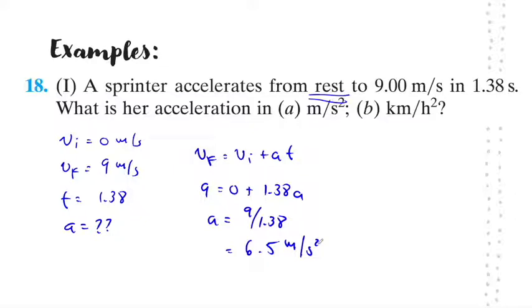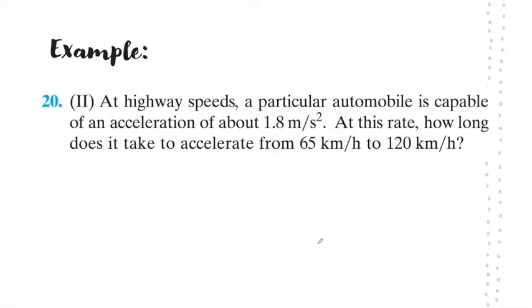All right, let's look at our next example. At highway speed, a particular car is capable of an acceleration of about 1.8 meters per second squared. At this rate, how long does it take to accelerate from 65 kilometers per hour to 120 kilometers per hour? Pause the video here, take a couple of minutes, and see if you can solve this example.